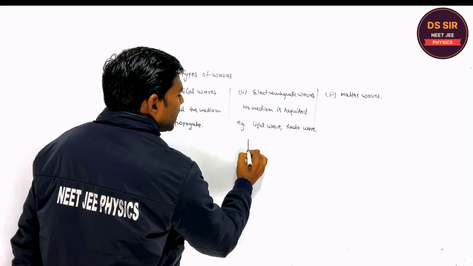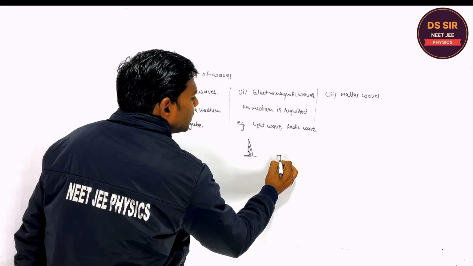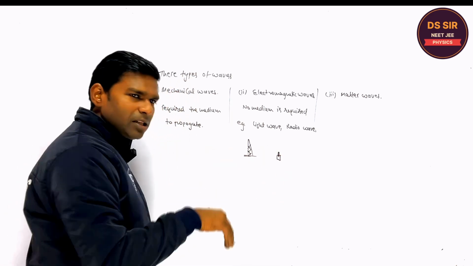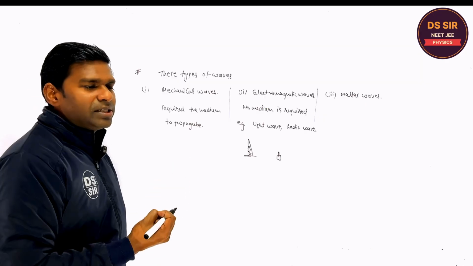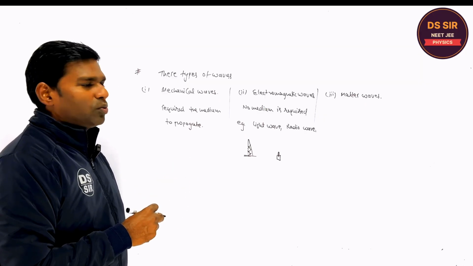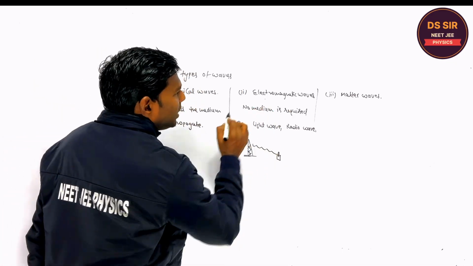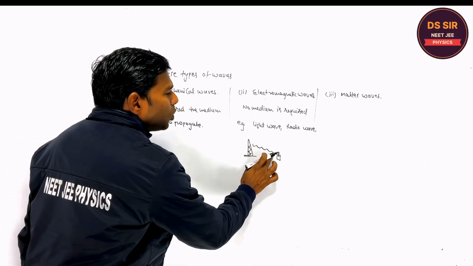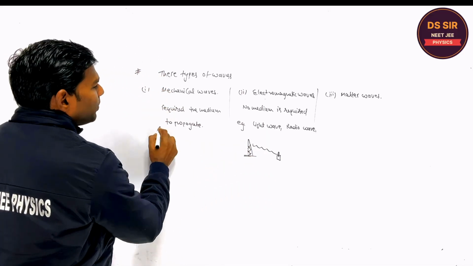Suppose there is a tower and there is a mobile and there is an antenna inside the mobile. Also there is an antenna, or you can say the receiver, in your laptop or iPad, whatever you are using. So signals are coming in the form of electromagnetic waves, and they do not require a medium as in the case of mechanical waves. For example, what is a mechanical wave?